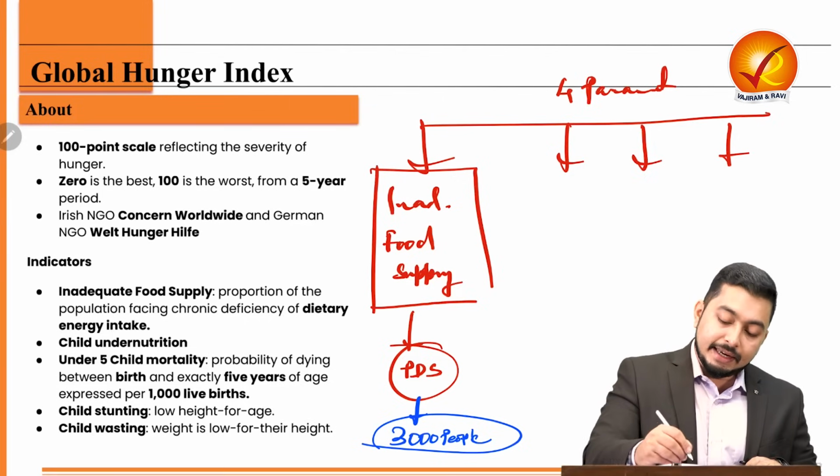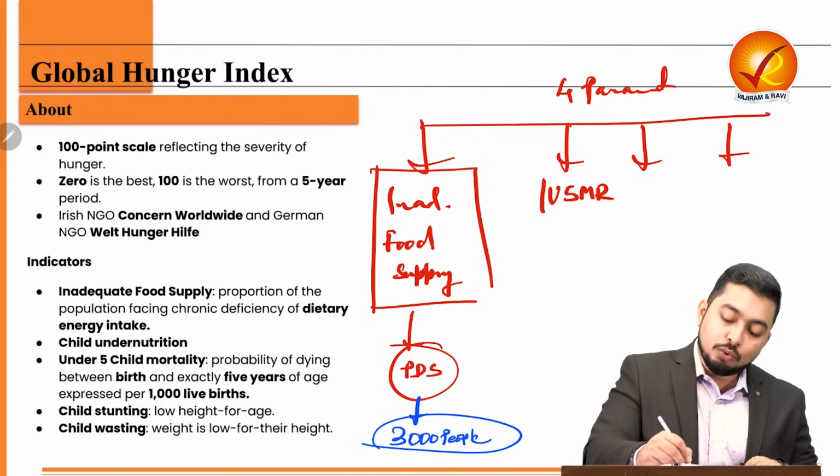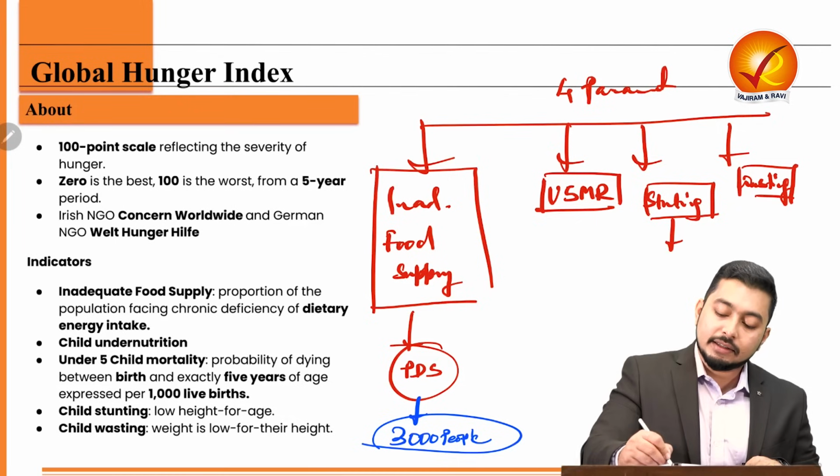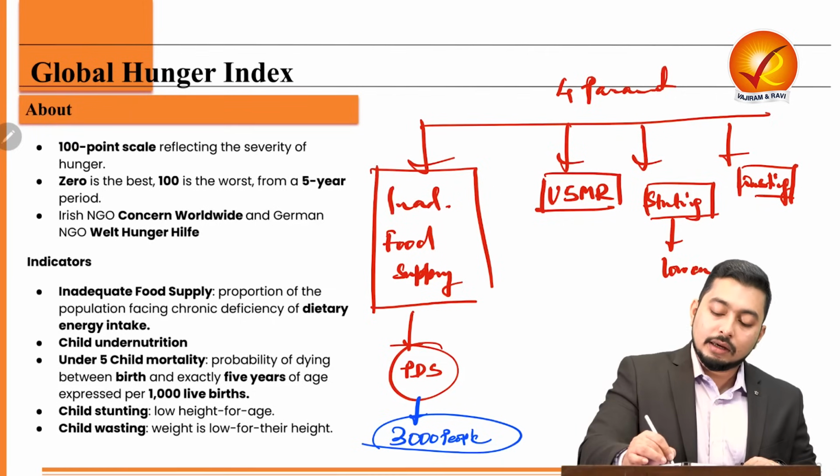Then there is under 5 mortality rate, U5MR. Then there is child stunting. Then there is wasting. Whenever we are talking about stunting, what do we mean? We mean lower height.